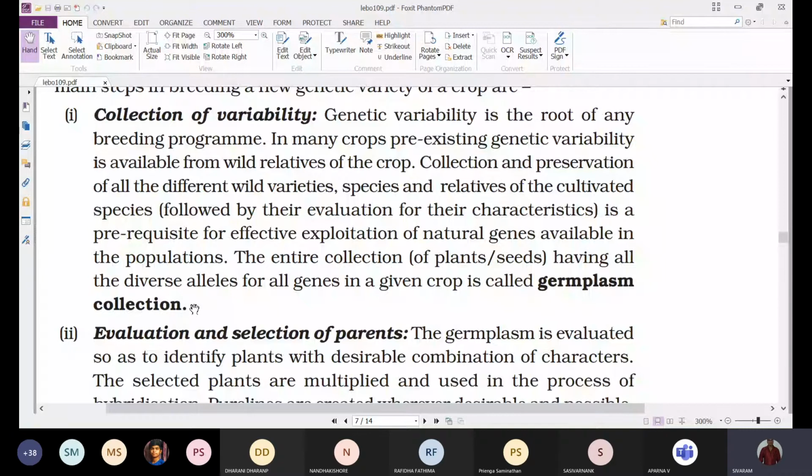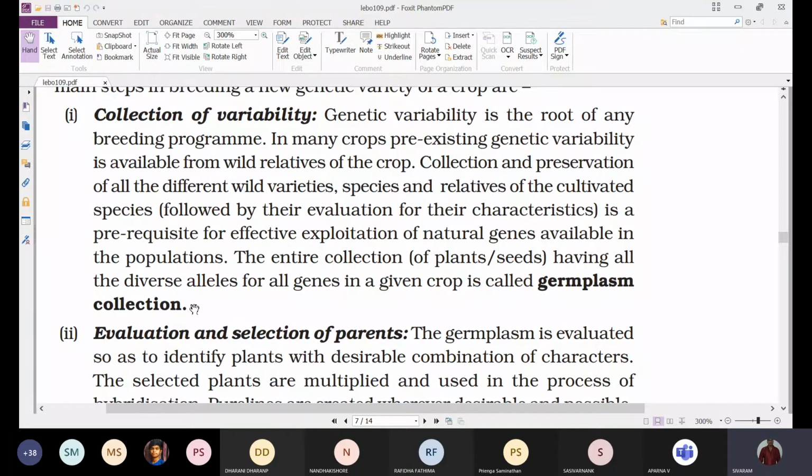First and foremost, we have to do a germplasm collection: collection of different varieties of plants showing different genes or characters which are useful in a plant breeding program. That collection and preservation we call germplasm collection.